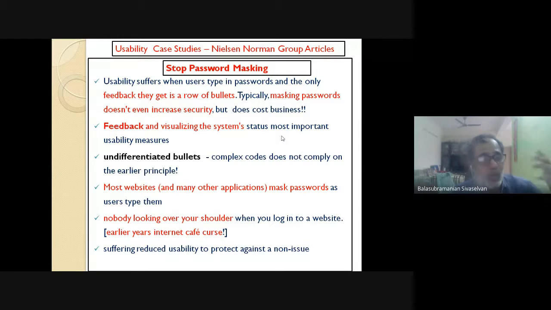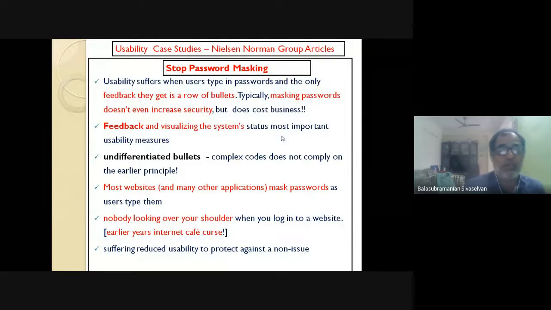Because you used to go to a public space, you had people looking over your shoulders. Maybe the nearby system also was there. Somebody else can look at your password, right? So that is where this theory of bulletizing it came, to enhance the security of the design, to make it more secure.